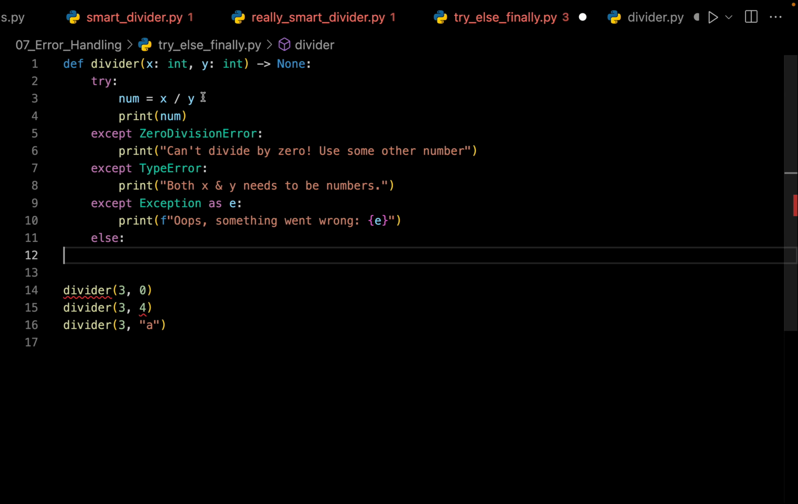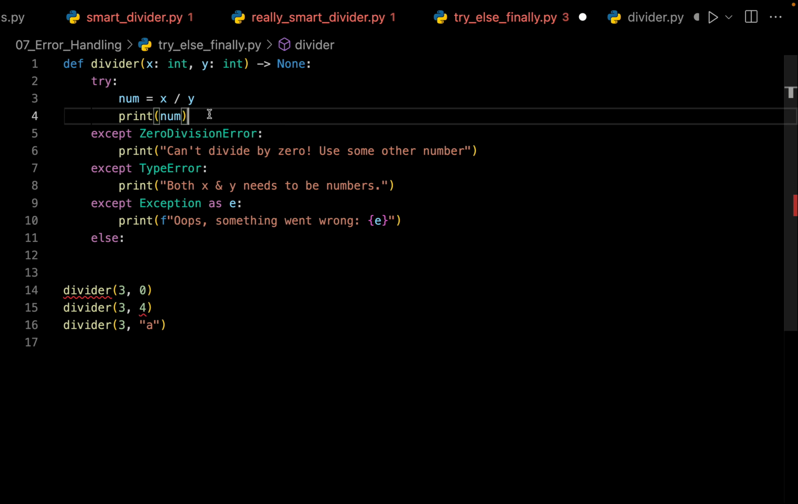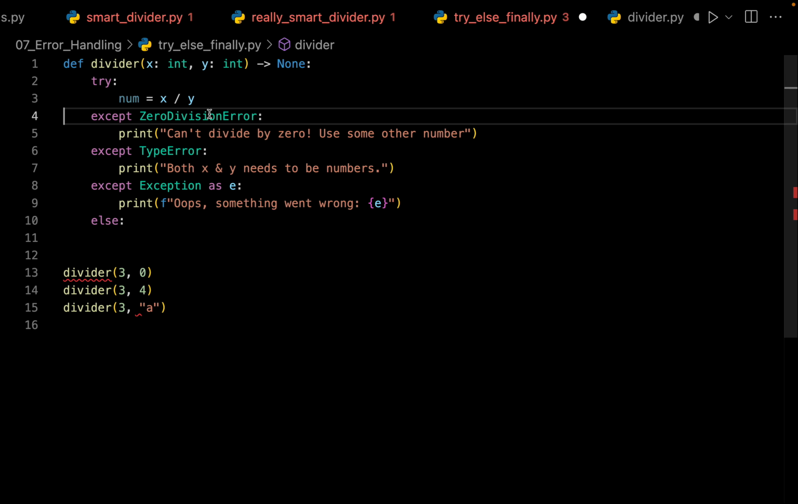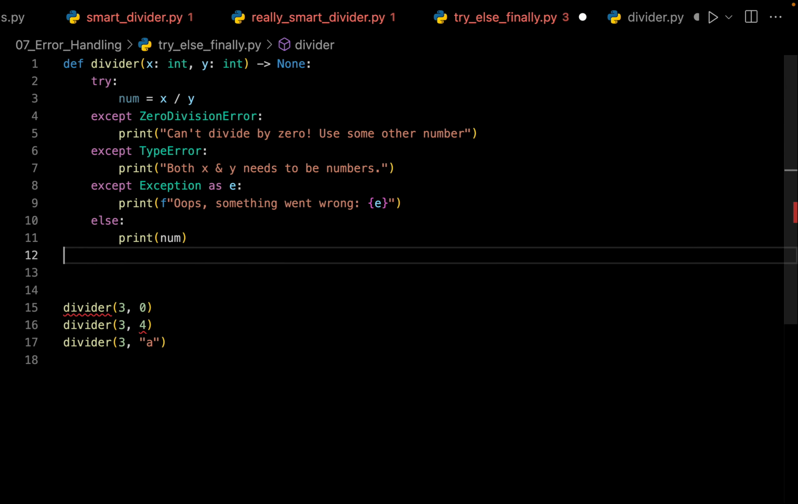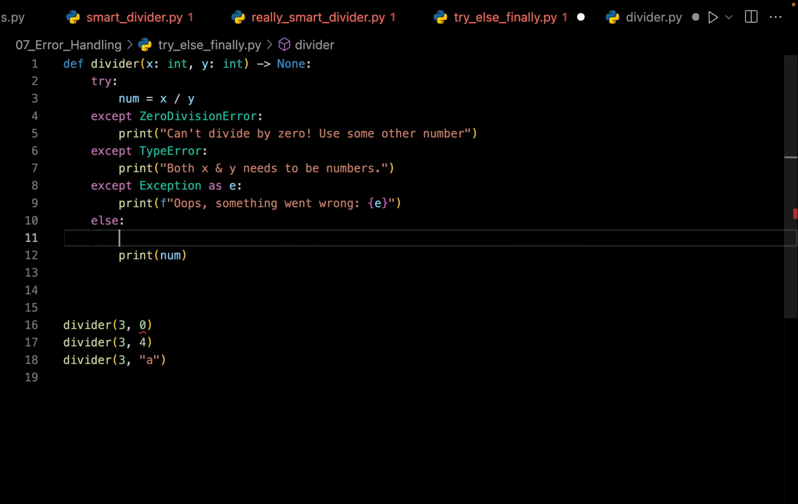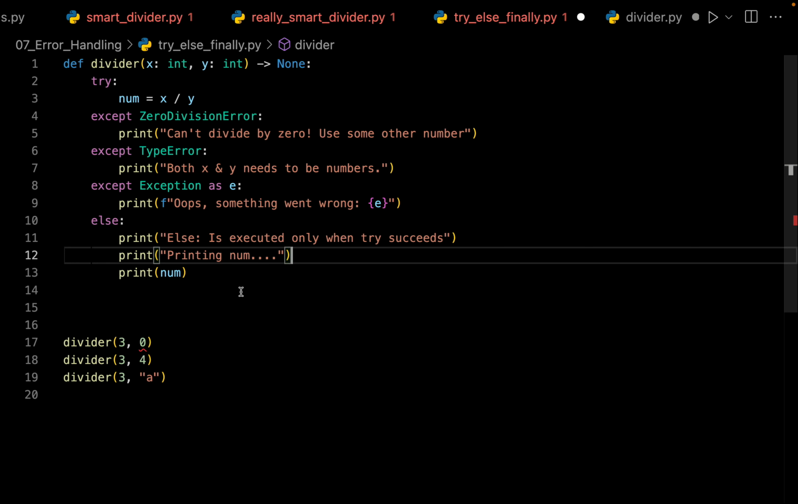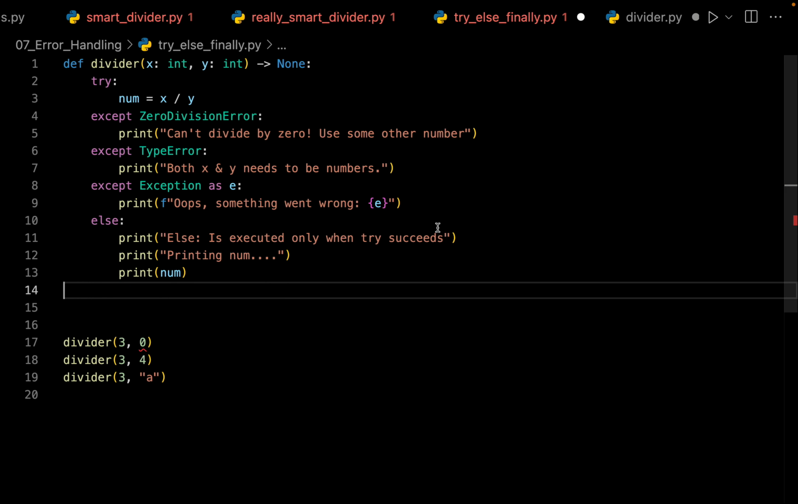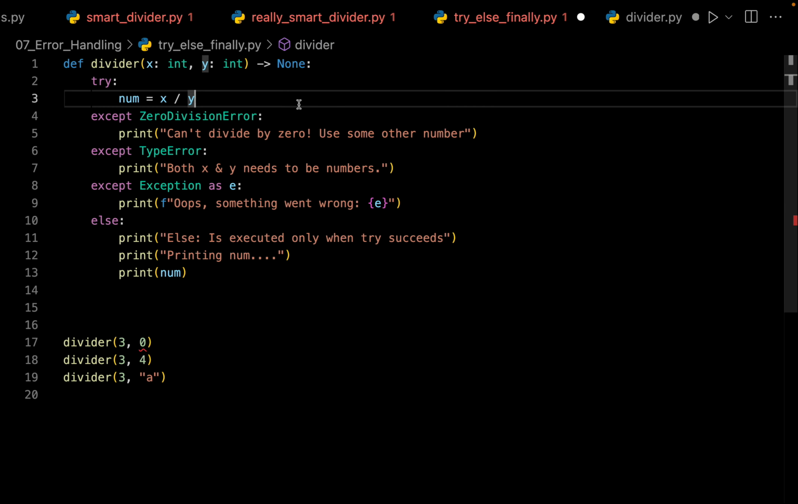So inside my try block, I'm just trying to see if I can divide x with y. If this succeeds, then I can say that I want to print right over here. The naming is a little weird, but we can't really help it. So whenever a try block succeeds, we can use an else block to execute some other code as well. Let me add a couple of print statements just for the sake of clarity. So else is executed only when try succeeds. So we are trying to see if x can be divided by y or not, and if that succeeds, only then we want to print out the number.